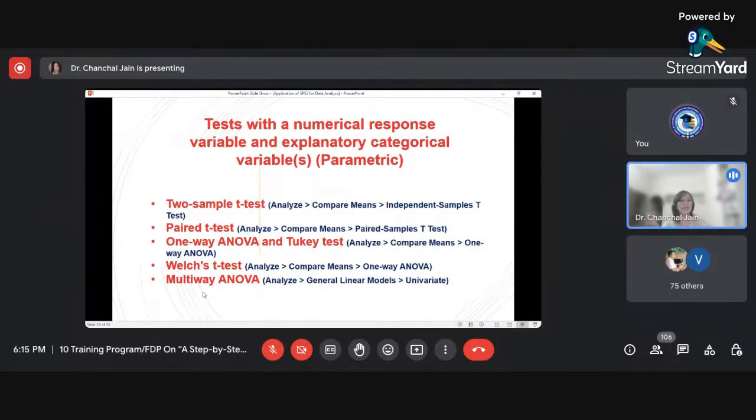It is not like for any data you can perform any of the tests. Say I have one dependent variable on a numerical scale and an independent variable on the categorical scale. It is not that I can pick any of the tests from here. You need to get clarity on which test would be suitable. It depends upon your objective and also upon the requirements of these tests. Only that way will you decide that this test would be the appropriate test for my data set.